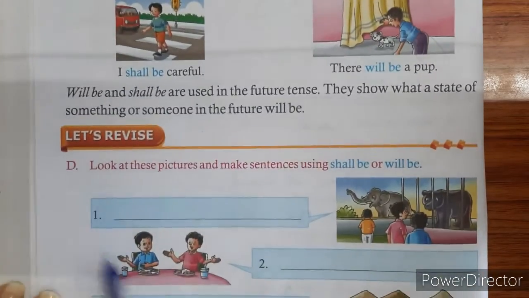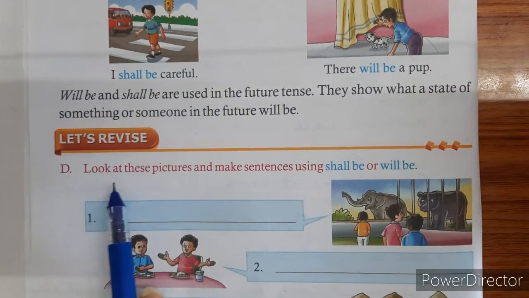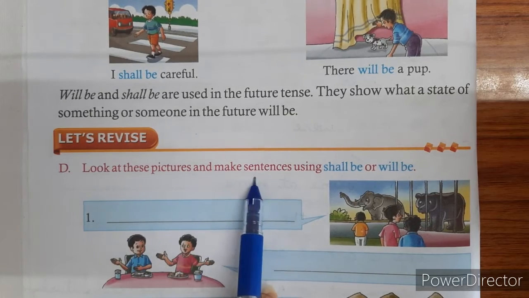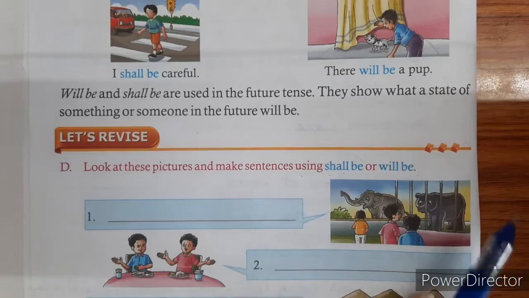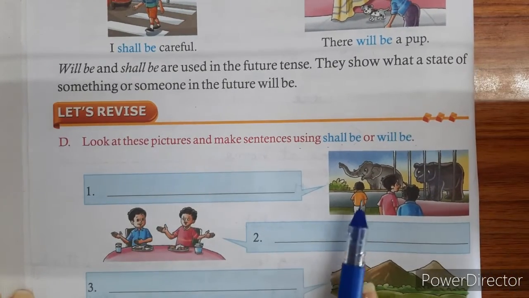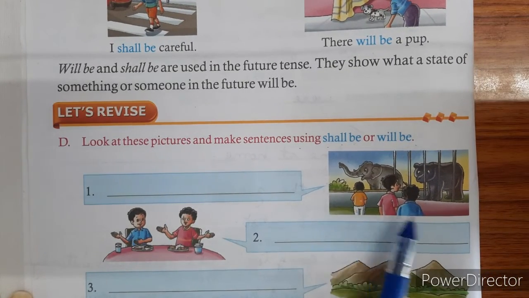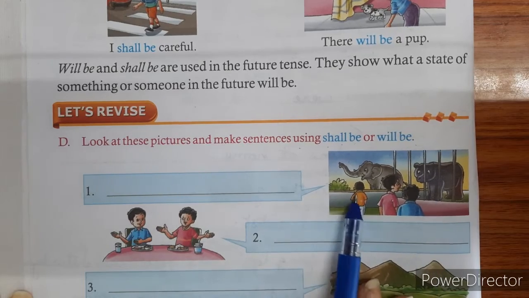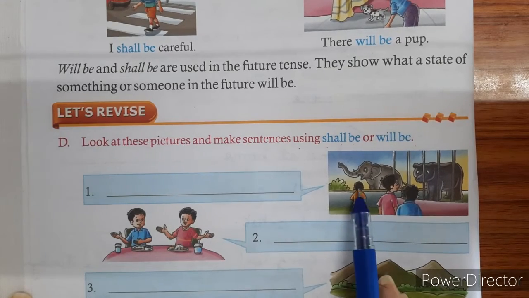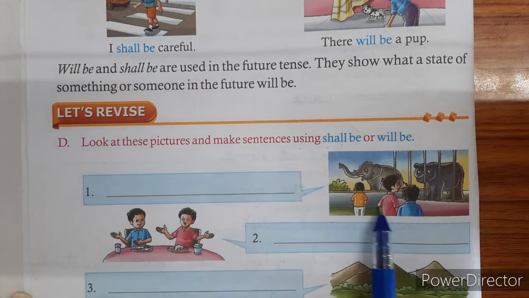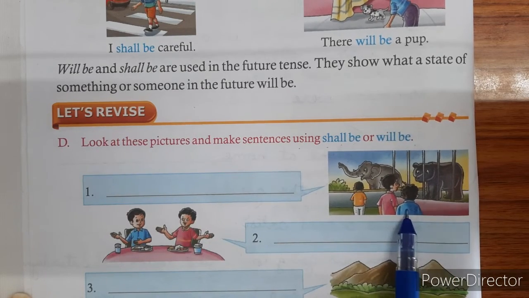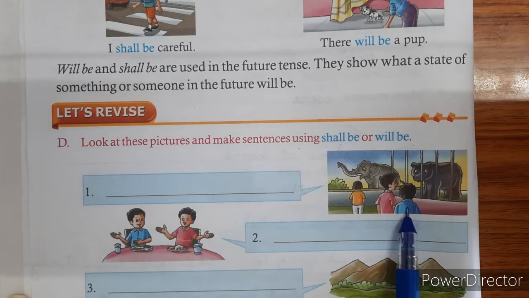So let's revise here on page number 44, question number D. Look at these pictures and make sentences using shall be or will be. Look at the first picture, students. On the right side, you can see this is a zoo and there is an elephant and a bear. And there are some people who are visiting the animals in the zoo.